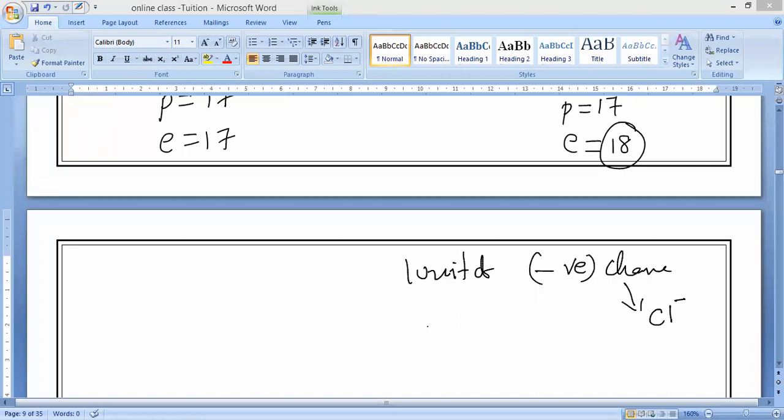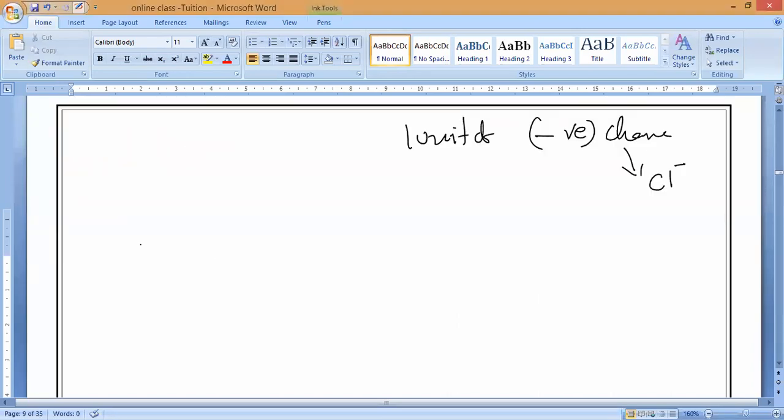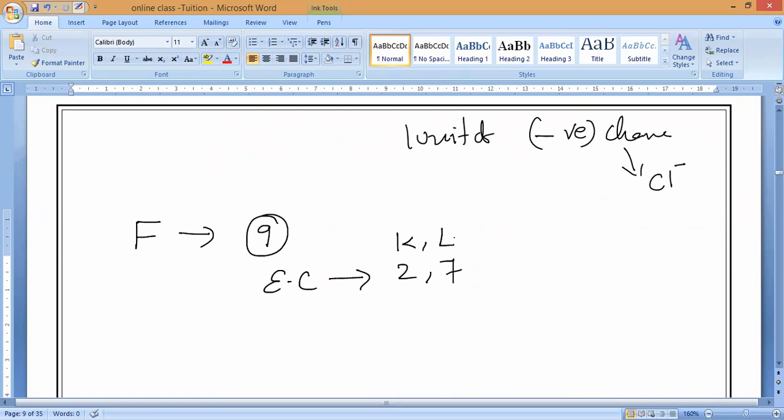Now, someone is continuously asking me about fluorine, sir. So let us write fluorine as the second one. What is the atomic number of fluorine, guys? Fluorine is 9. Understand? What is the electronic configuration? 2, 7. K, L. Is it yes or no? Please respond.